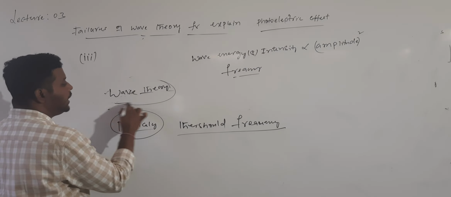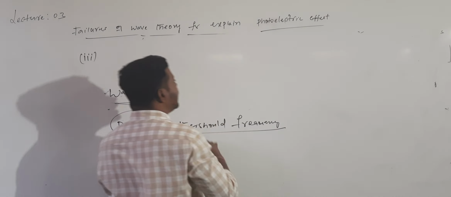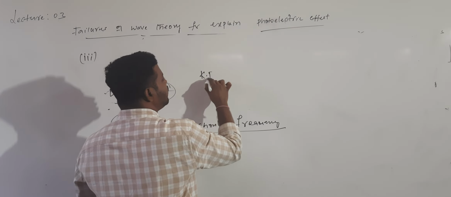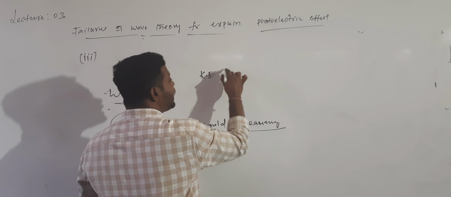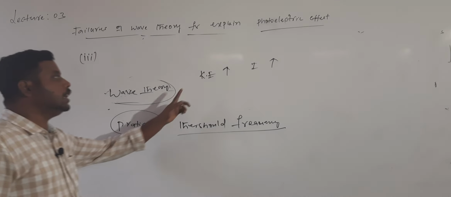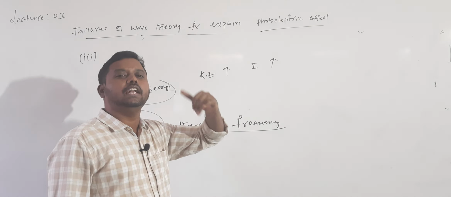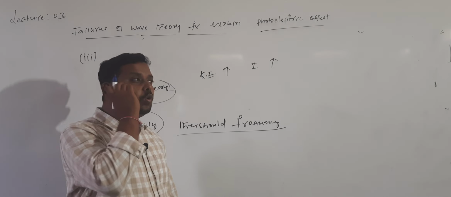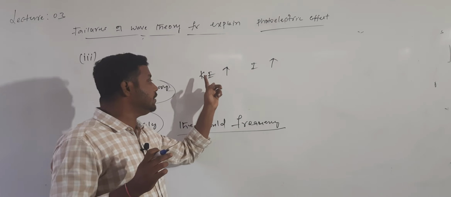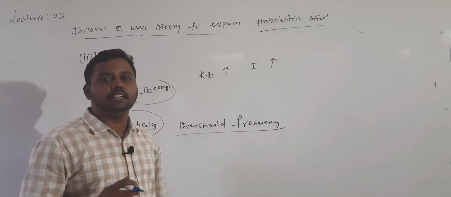Energy will be decided by intensity. According to the wave theory, what should happen? The kinetic energy of emitted electrons should increase with increasing intensity. Actually, the energy of the wave will be decided by the intensity. When light is more intense, it means more energy is incident on the metal surface. When more energy is incident on the metal surface, what happens? Kinetic energy of the emitted electrons increases with increasing intensity.